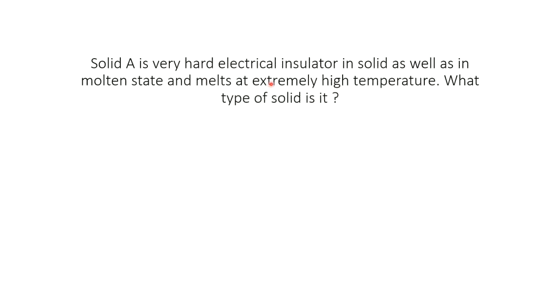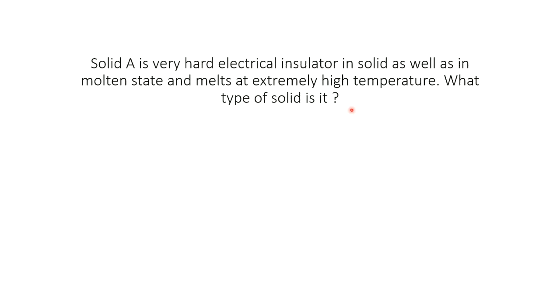Solid A is a very hard electrical insulator in solid as well as in molten state and melts at extremely high temperature. What type of solid is it? This is based on the characteristics of the types of solids. Insulator means in the crystalline solids, two solids are insulators, molecular solid and covalent solid.